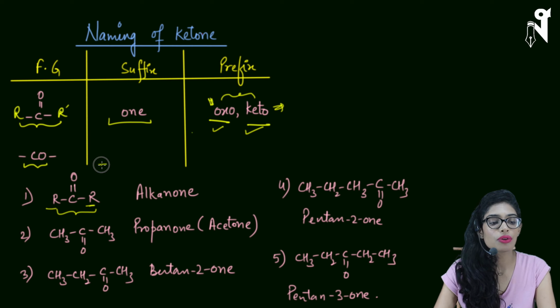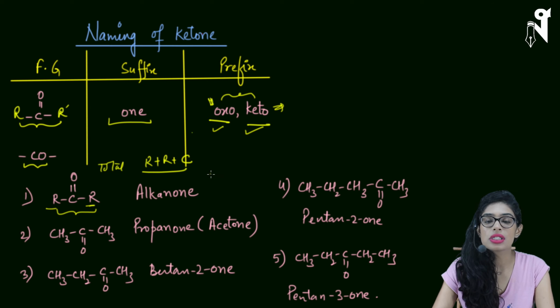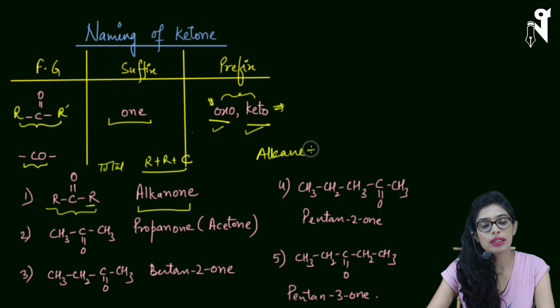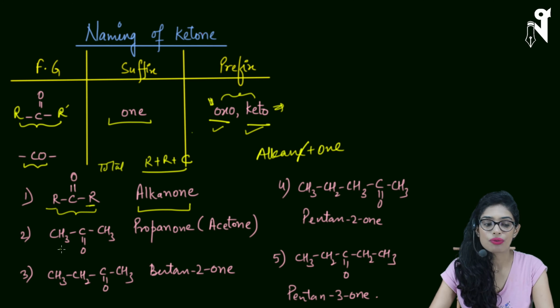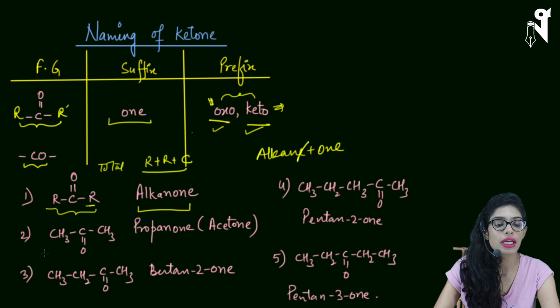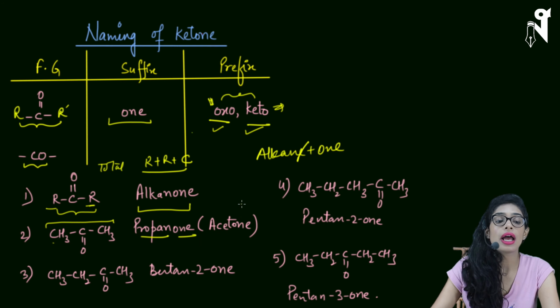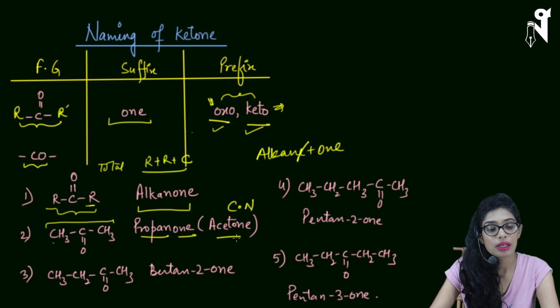So we will be counting the total number of carbons, including both the R's, R plus the carbon of C double bond O. Everything will be counted to name an alkane, and then it will end with -one. It is actually alkane plus one, but because two vowels are together, we are removing E out of it. For example, the first and smallest compound we have is CH3COCH3 in ketones, and this has a total of 3 carbons in it. So propanone, and the common name is acetone.